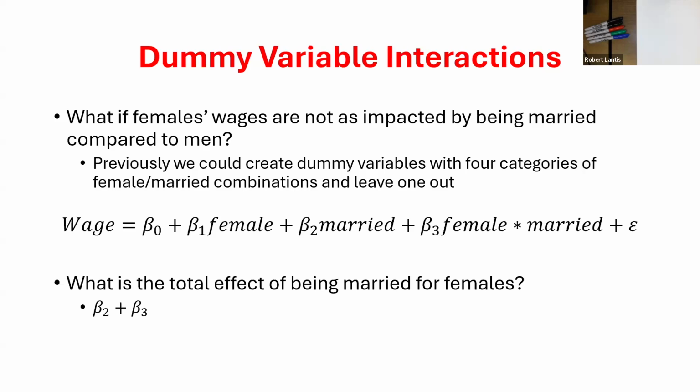Now, what would the marginal effect be of being married for a male here? Simply beta 2, because if they're male, what does this become? 0 times anything is 0. So that isn't part of our prediction. So we can start to pick up differences not just between the dummy variable groups, but these different combinations of two separate variables. Okay.